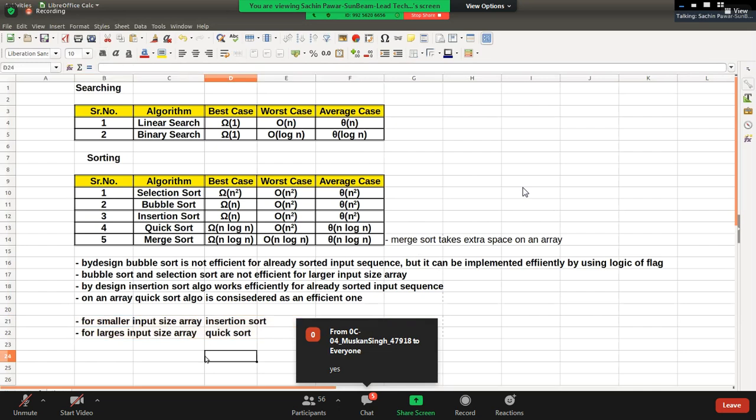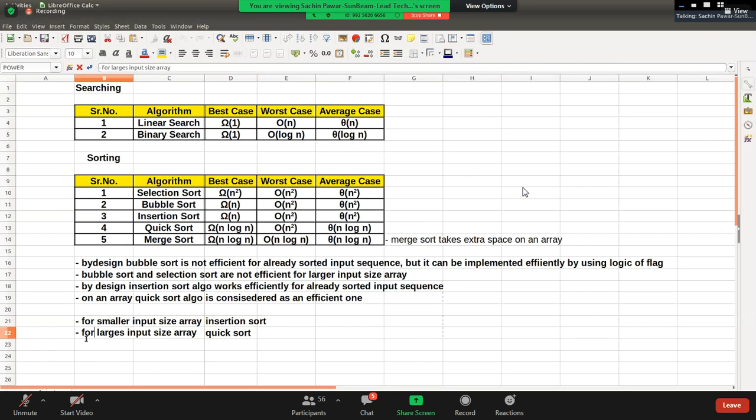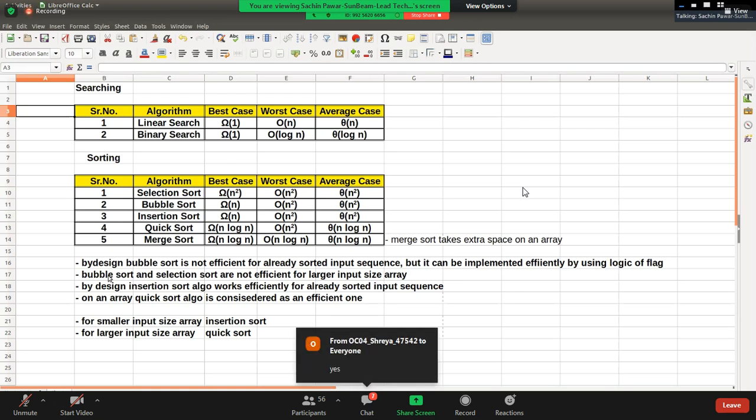I have written the point for you. For smaller input size arrays, insertion sort can be considered the efficient one, and for larger input size arrays, quick sort can be considered the efficient one. Have you understood this? You only need to remember this table and this point. Don't worry, I will share this file with you as an image on Git.